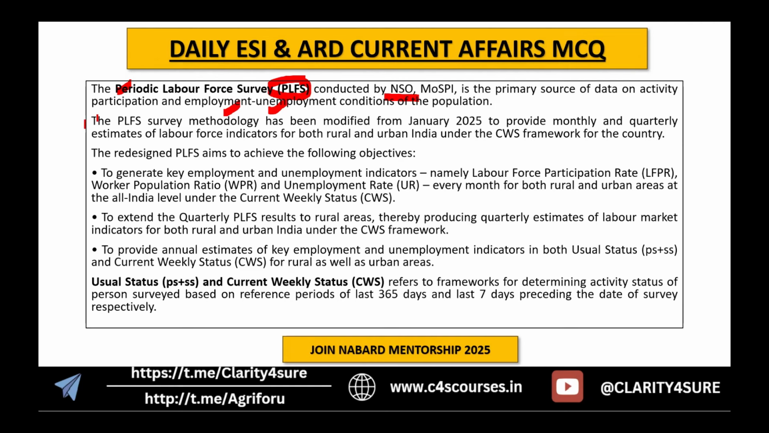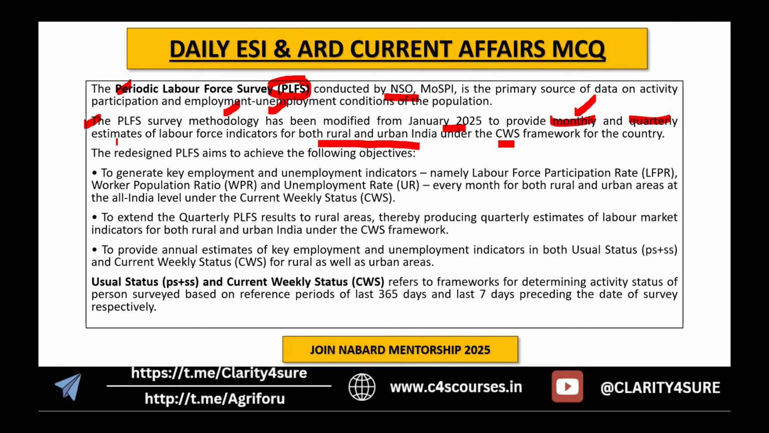So this Periodic Labour Force Survey methodology has been modified from January 2025 to provide monthly and quarterly estimates of labor force indicators. You must have seen that every month they are releasing data. For October also the recent data is released, and they are giving the quarterly data also. So from January, in this way, they are going to release the data, both monthly and quarterly, for both rural and urban India, under the CWS, that is the current weekly status framework for the country.